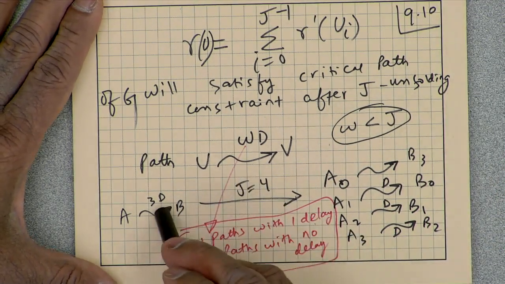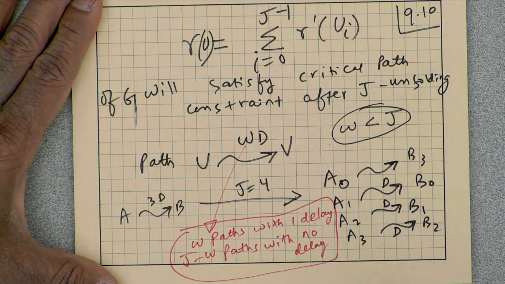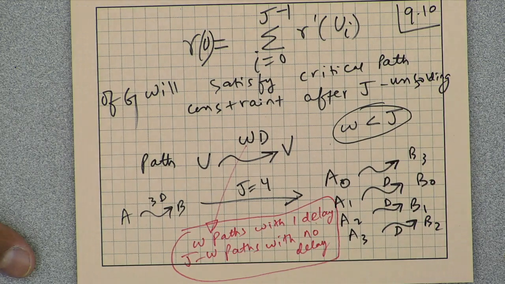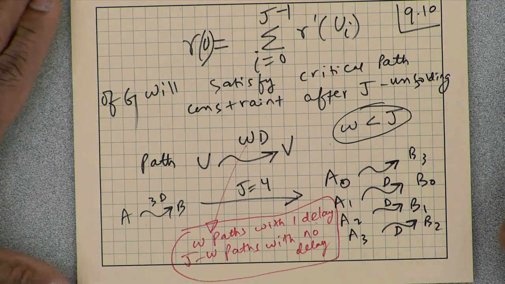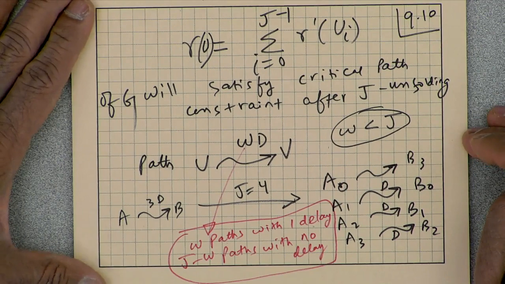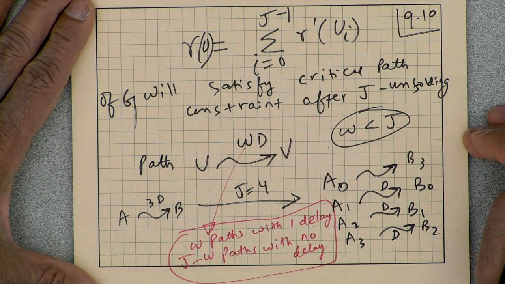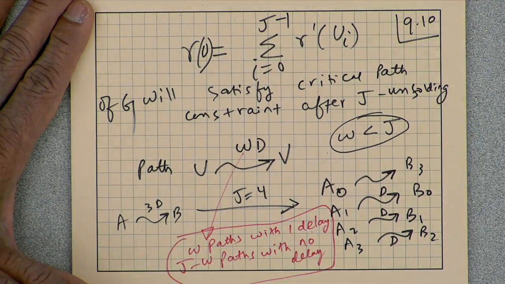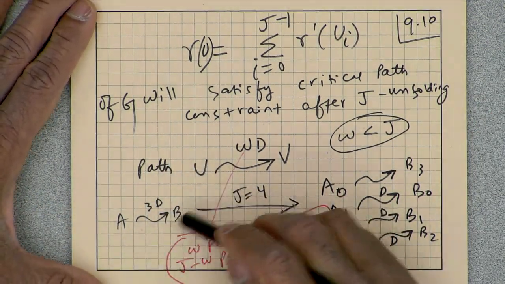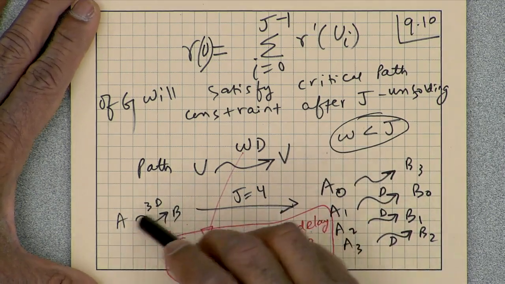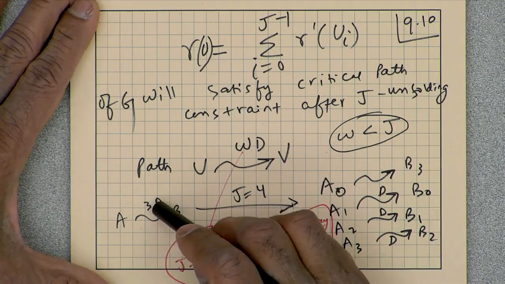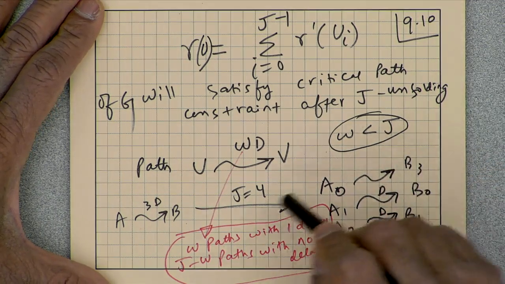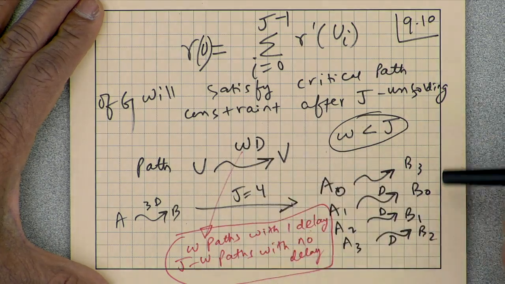If j is equal to w, then every path will have 1 delay. If j is greater than w, then some paths will have no delay. What we are more interested in is how new critical paths form in the unfolded program. For example, if you look at this one, this is not a critical path, because the path is broken by these delays. But new critical paths can form in the unfolded data flow graph when w is less than j.